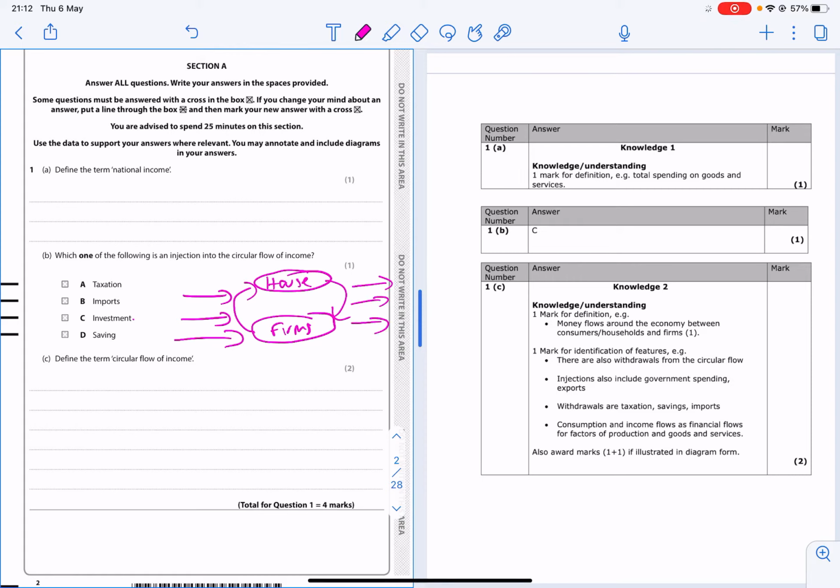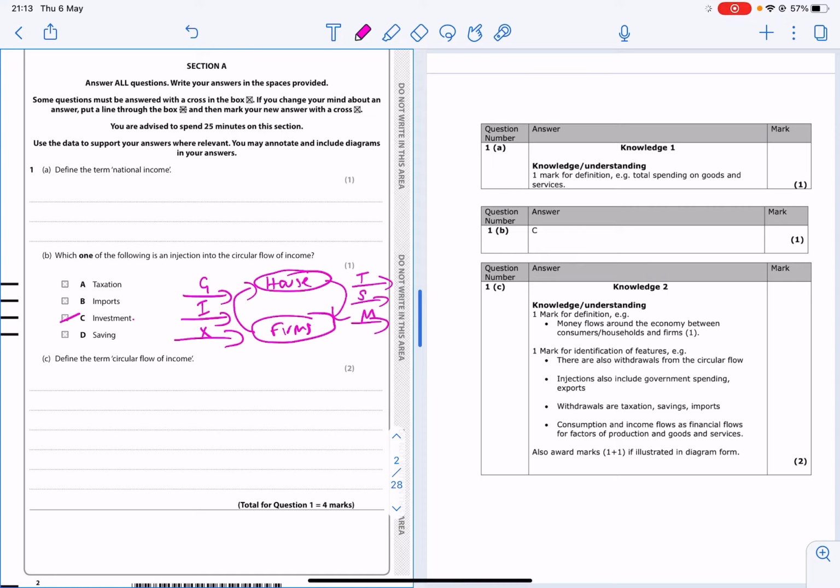Your injections are government spending, investment and exports, because that's new money coming into the UK, and your withdrawals are taxation, saving and imports. So the answer to that question would be investment.